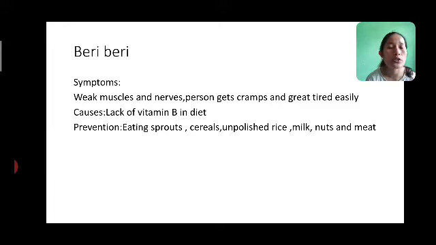So all this was about deficiency diseases. By going through all these diseases, what could you find out? You could find out that these particular diseases were caused because of lack of certain nutrients in your diet, okay. And the correct preventing method is also by including those lacking nutrients in your diet, okay. So you will be going through all these different types of diseases, their symptoms, the reason behind the disease, that means the cause of the disease, and the preventing method, how can you prevent it, okay.